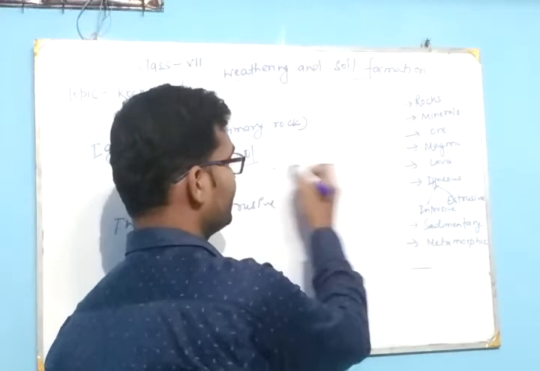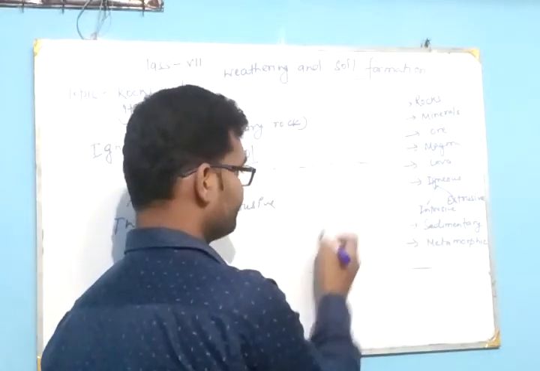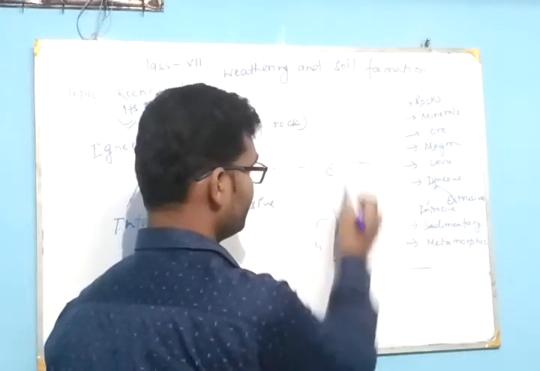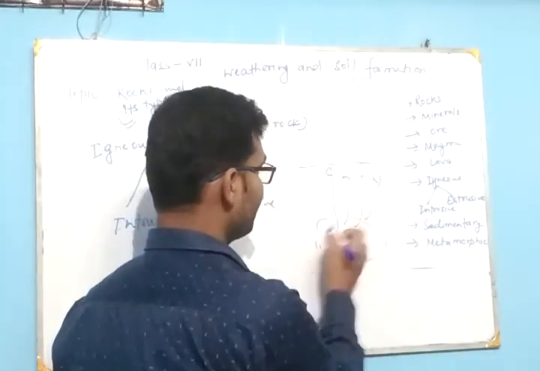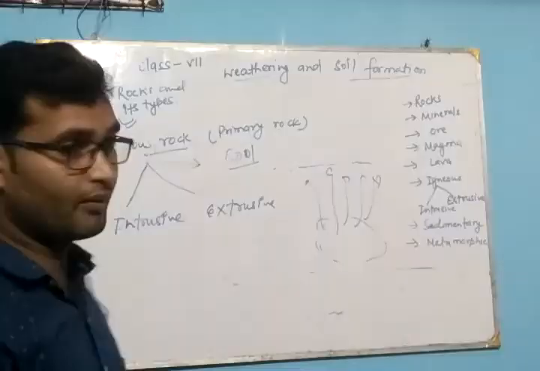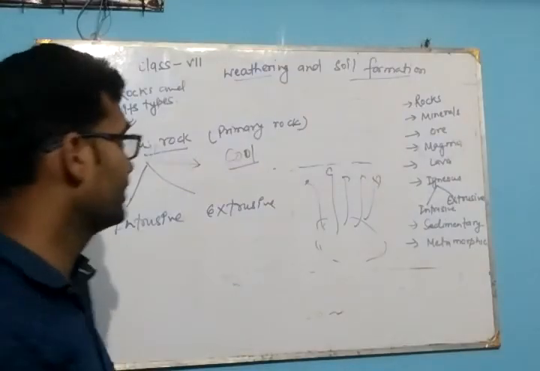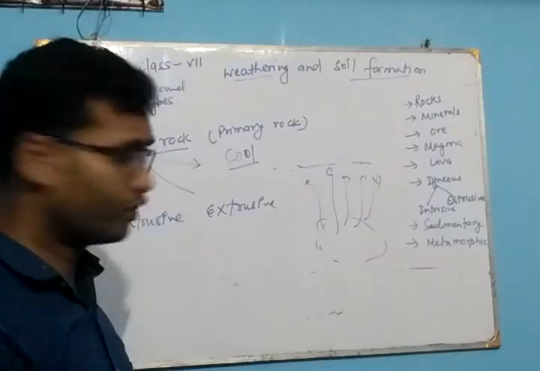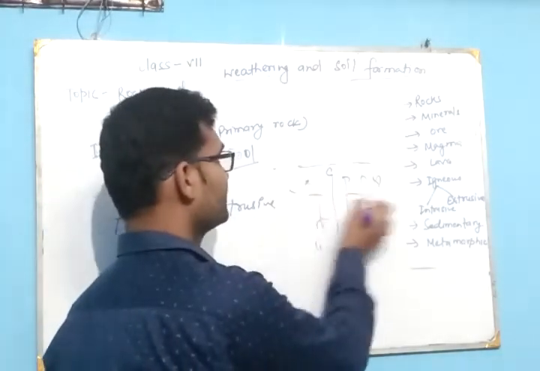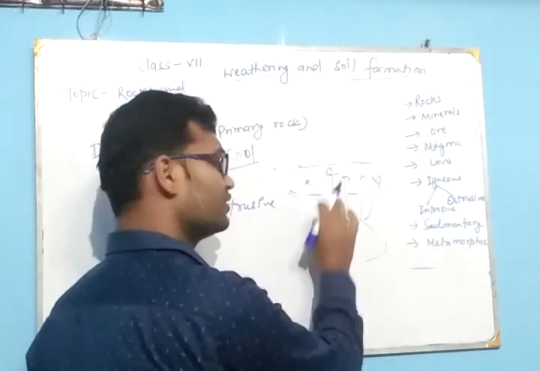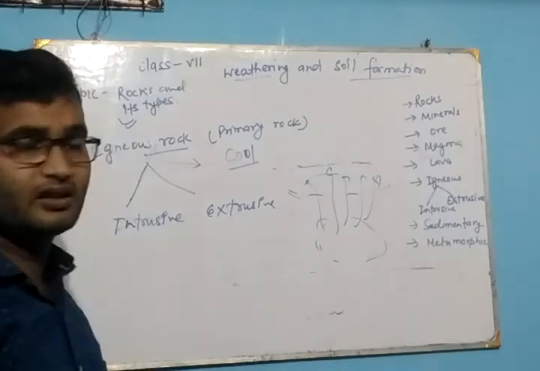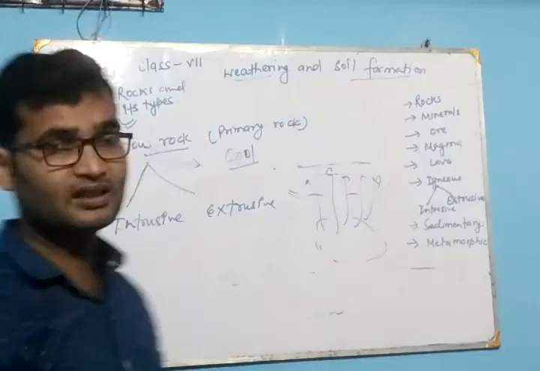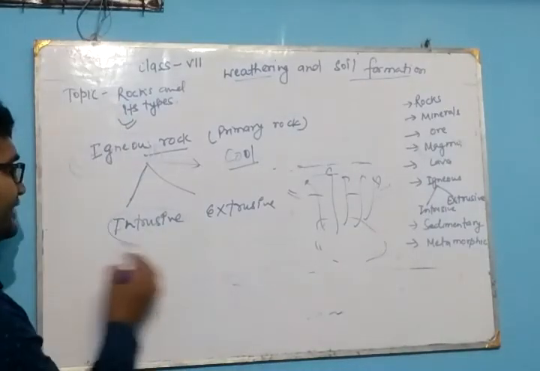This is the earth surface, and there is a magma chamber. When the magma starts to come out toward the earth surface, but for any reason it cools under the earth surface and does not come out, this type of igneous rock is known as intrusive igneous rock.